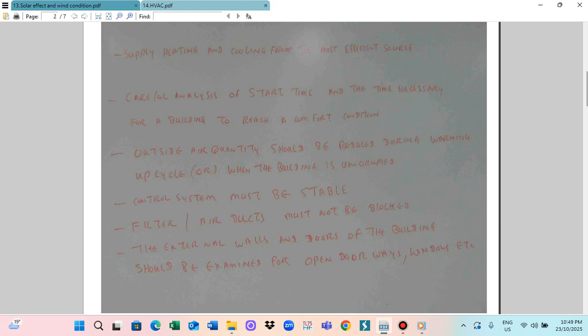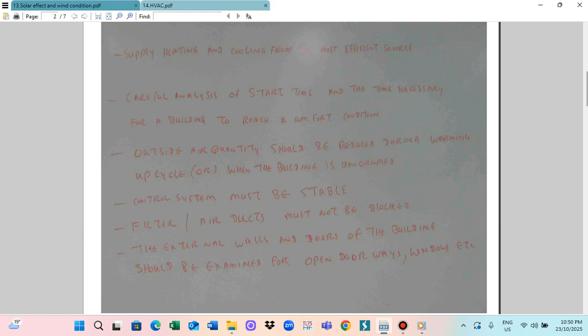Another one is outside air quantity. When the building is unoccupied, you should shut down the outside doors. When the air conditioner is running, you should shut the outside door, because when outside air comes inside, the inside air conditioning system will be affected. This is important. When the people are not here, all the doors should be closed so it can maintain the inside room temperature. And another point is that the control system should be a stable control system.